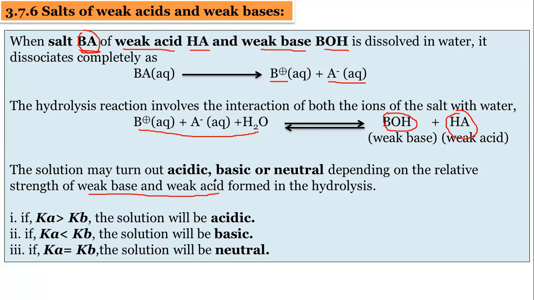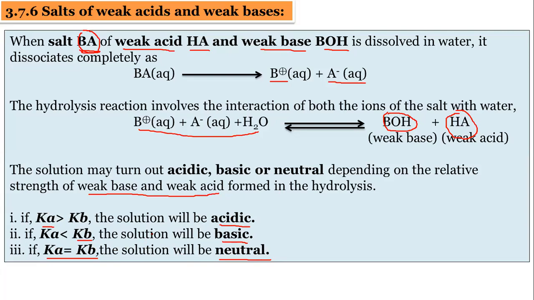The solution will depend upon the strength of the weak base and weak acid, and so there are 3 possibilities: the solution is acidic, basic, or neutral. This will depend upon the Ka and Kb values. If the value of Ka is larger, then the solution will be acidic. When Kb is larger, the solution will be basic. And when the Ka and Kb values are the same, the solution becomes neutral. So again, there are 3 types depending upon the Ka and Kb values.